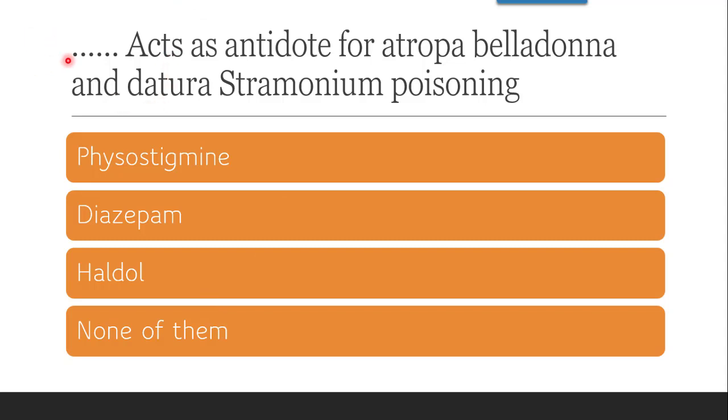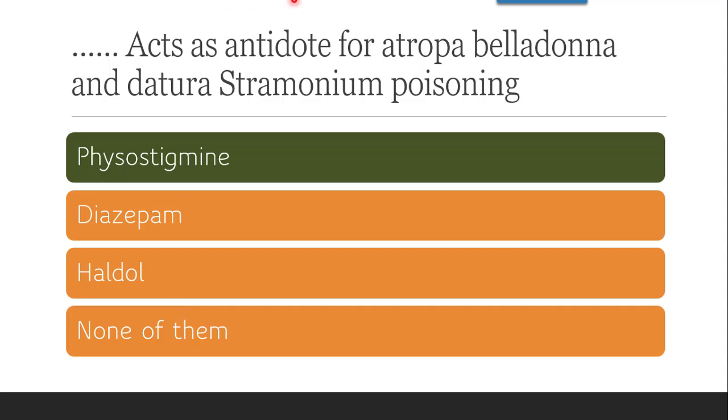Next question: dash acts as an antidote for Atropa belladonna and Datura poisoning, whether it's physostigmine, diazepam, Haldol or none of them. The correct answer is physostigmine. It is now exactly the opposite question: the antidote of Atropa, whereas the previous one was the antidote of cholinergic agonists.